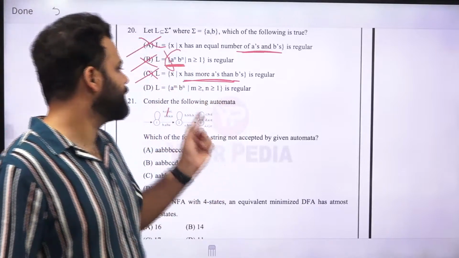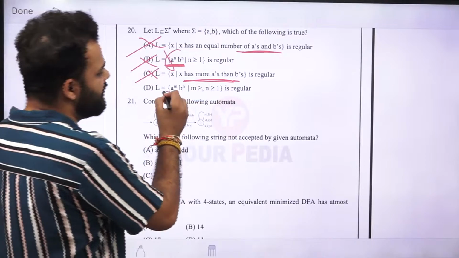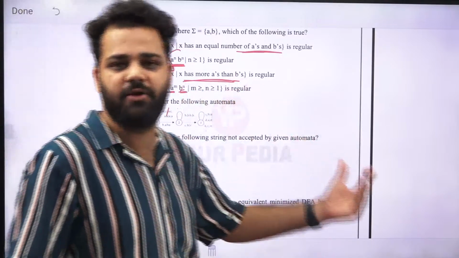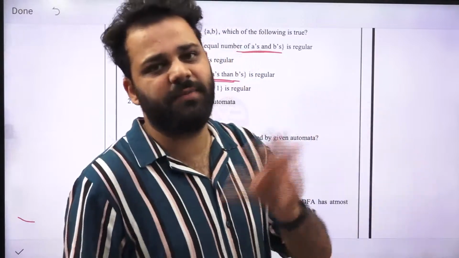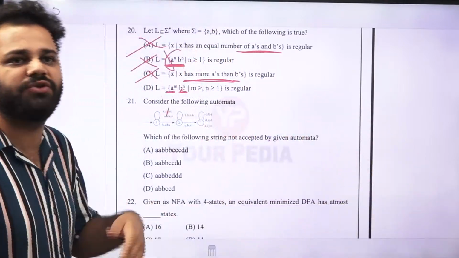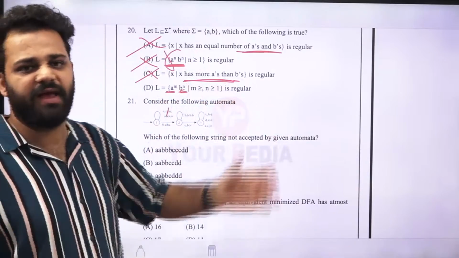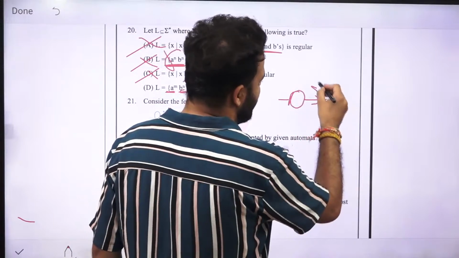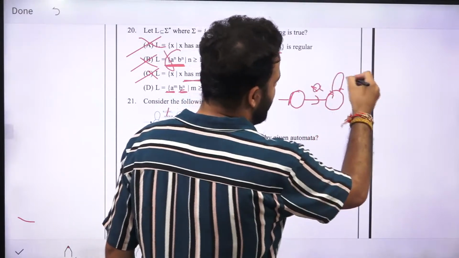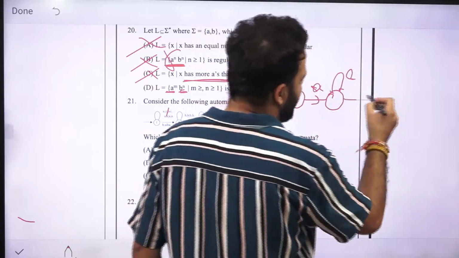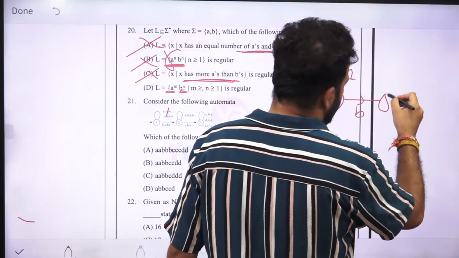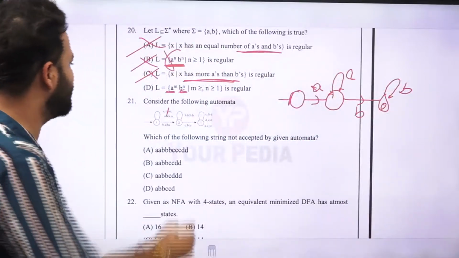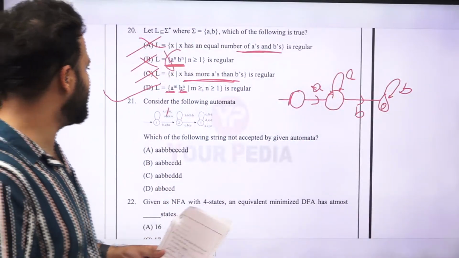a^m b^n is regular. Now you see, any number of a's can come, then any number of b's can come. Both m and n should be greater than or equal to 1, but there is no relation between them that m should be equal to n or m should not be equal to n. So any number of a's, any number of b's. Simply what you can do, you will make a finite automaton with a here, then a, I am making an NFA, then b, and then again b, it will be accepted. So a DFA is possible for this one. So option D is a regular language.